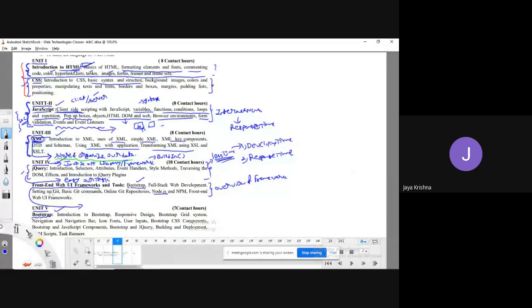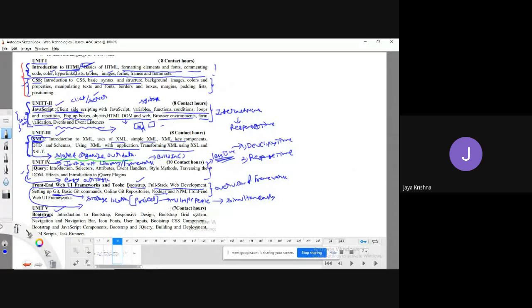And full stack development, the meaning you already know. Let me explain that clearly in that unit itself. So Git, Git is a kind of repository, meaning that it is a kind of storage location where your complete project is going to reside, and that project can be shared by multiple people, so that multiple people can simultaneously work on the same project.